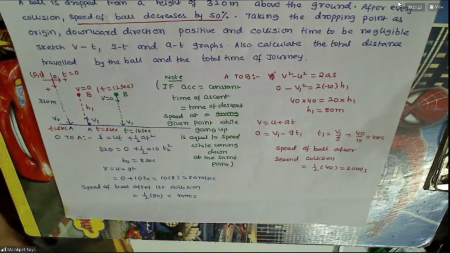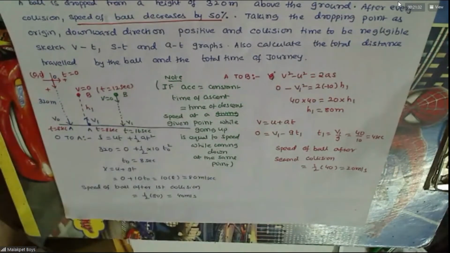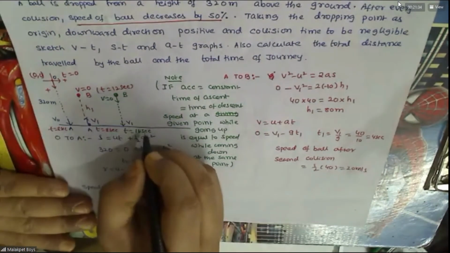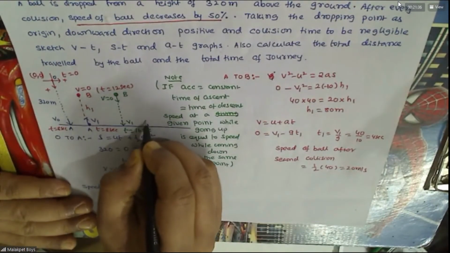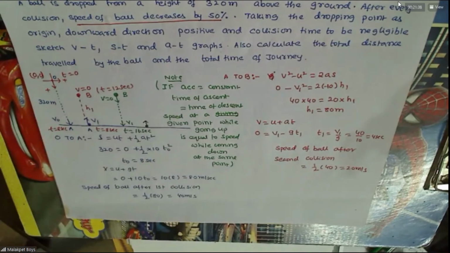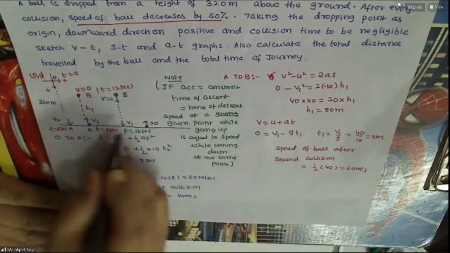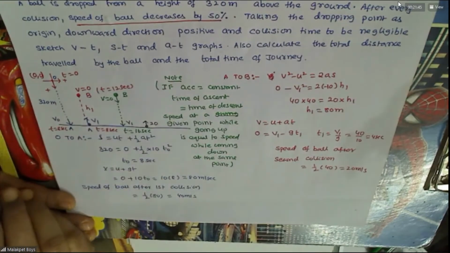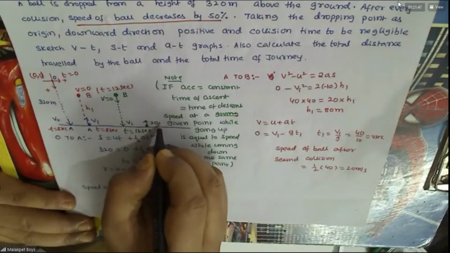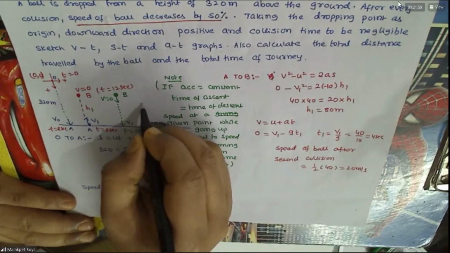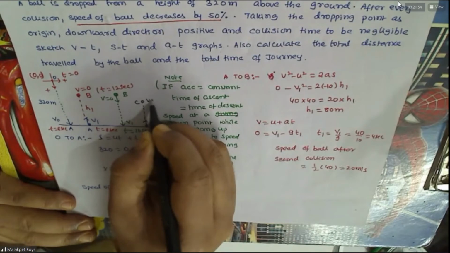Any doubt till here? Then again it rises. Okay, this will be because it loses this 20. If collision is there now, so it loses this. So it moves to a point C where the velocity is 0.